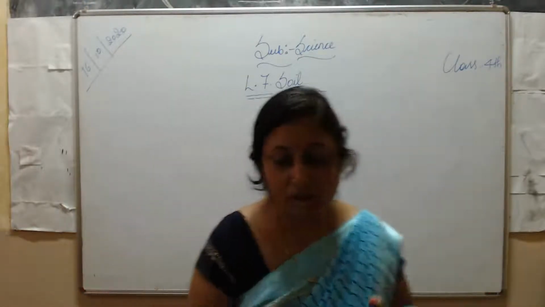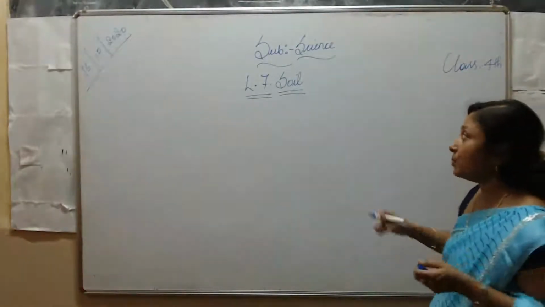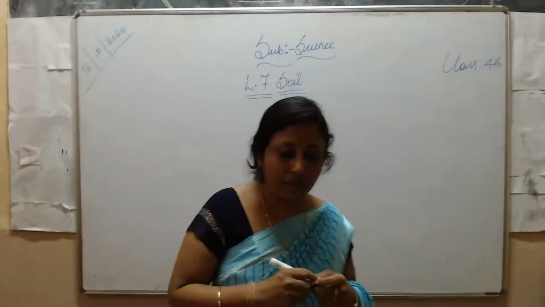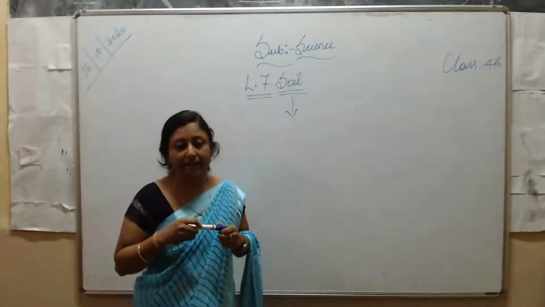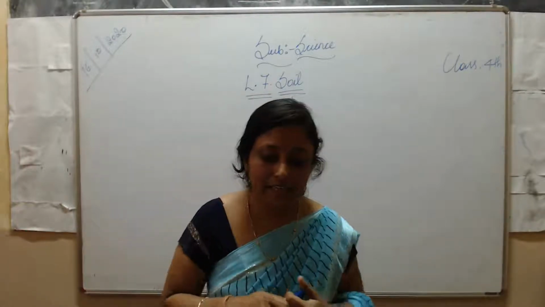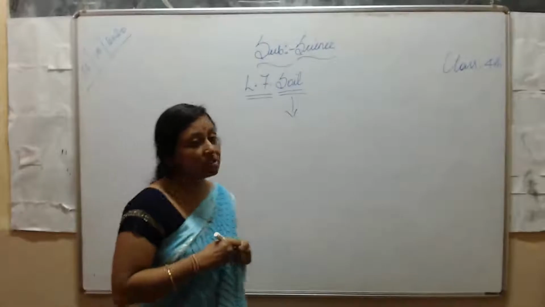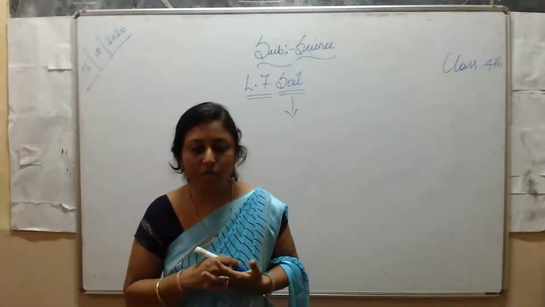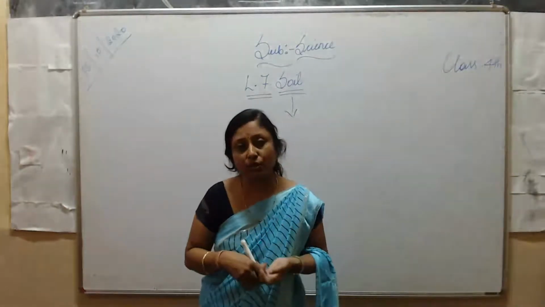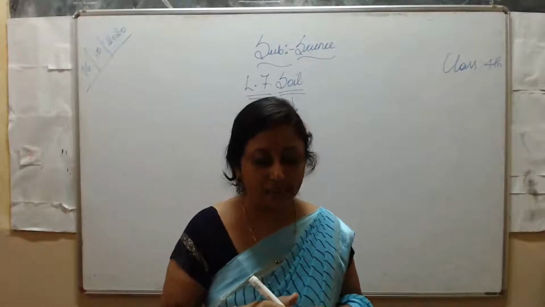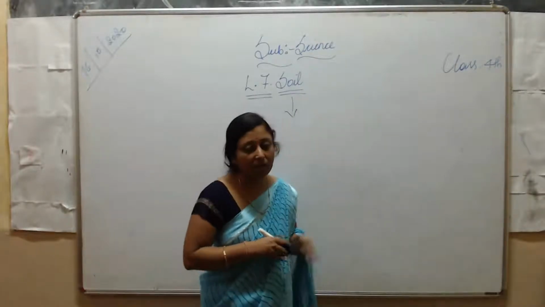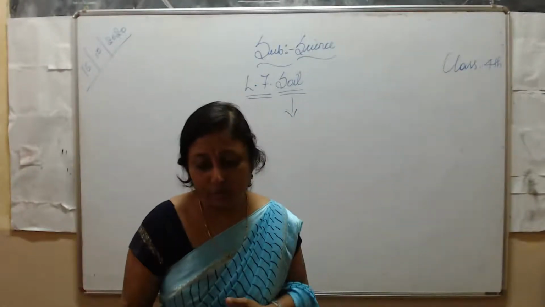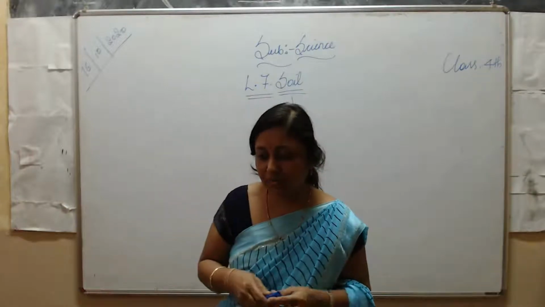Soil means the uppermost layer of the earth's surface. It is a mix of rocks, minerals, and dead and decaying plants and animals. Soil is very important for the growth of plants. Plants absorb water, minerals, and salts from the soil through their roots.